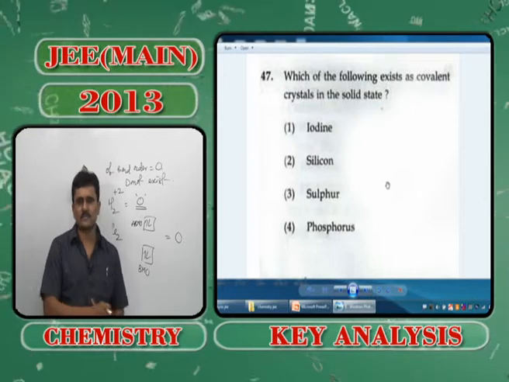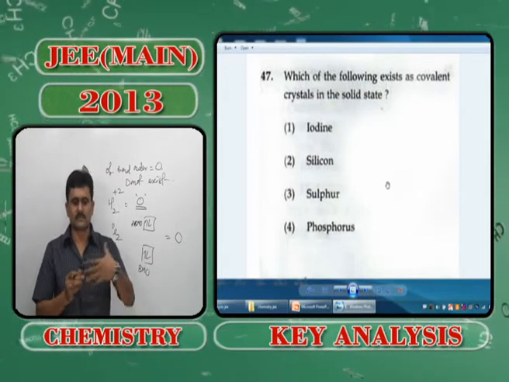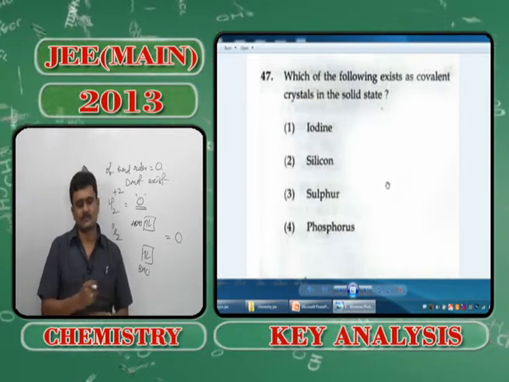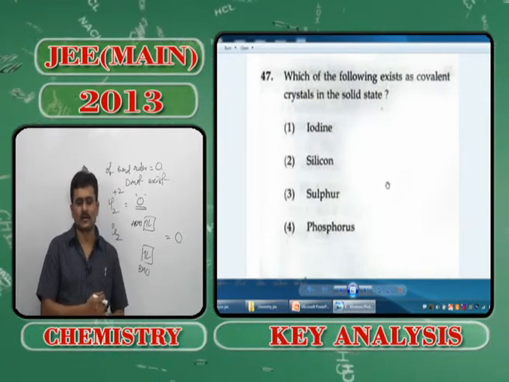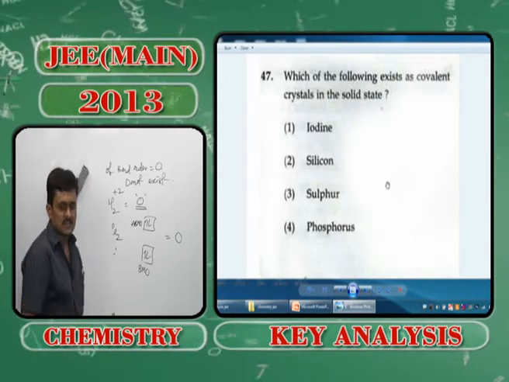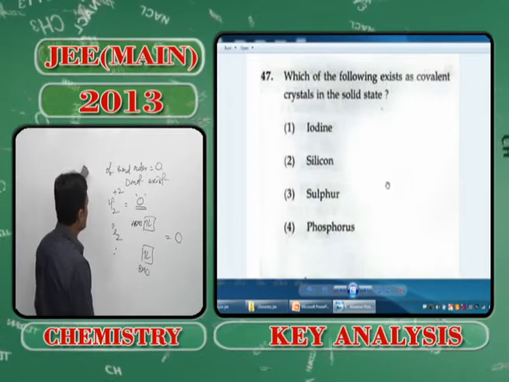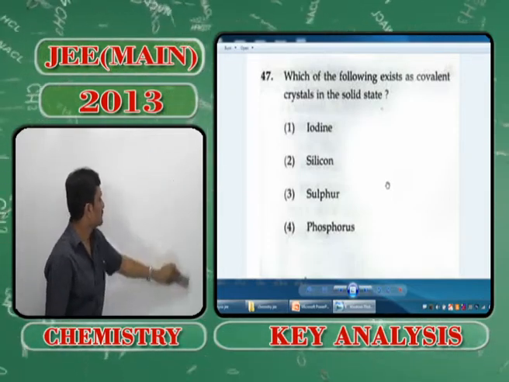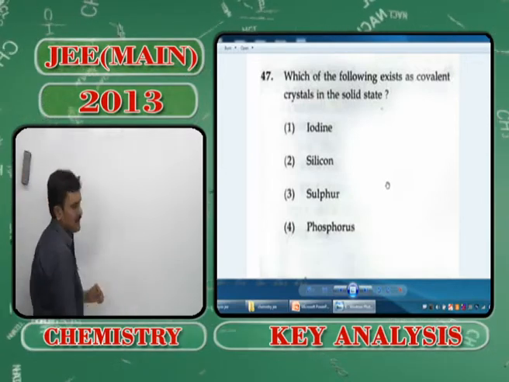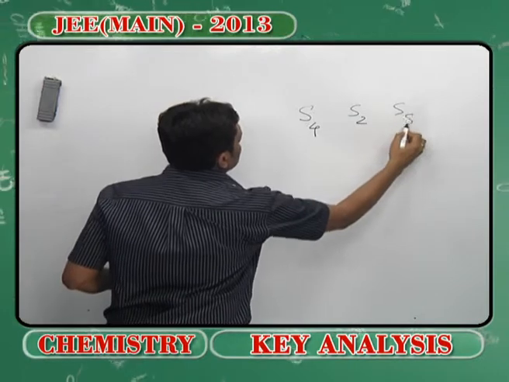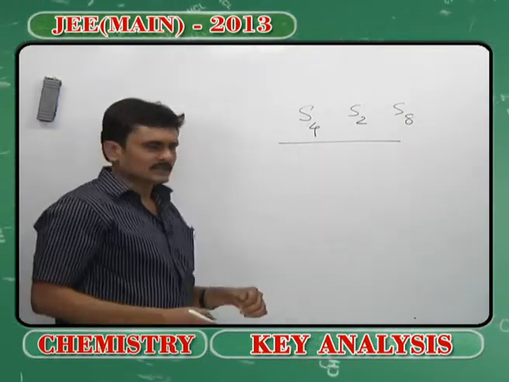So at room temperature, when we talk about covalent solids, I mean it would be either 2 or 3, but since covalent crystals are being asked, you know that sulfur has a unique property of getting catenated, right?